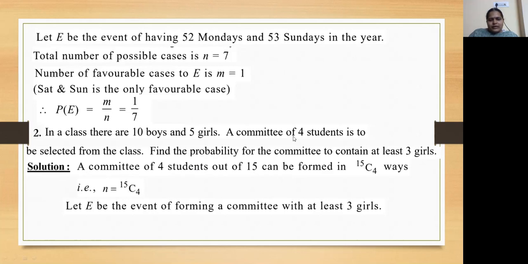So first of all we have to take 4 students from the 15 total students. The number of ways of taking 4 students from 15 is 15C4 ways. That is the total number of exhaustive ways, so n equal to 15C4. Now E is the event of forming a committee with at least 3 girls. So that committee can have 3 girls or more than 3 girls also.